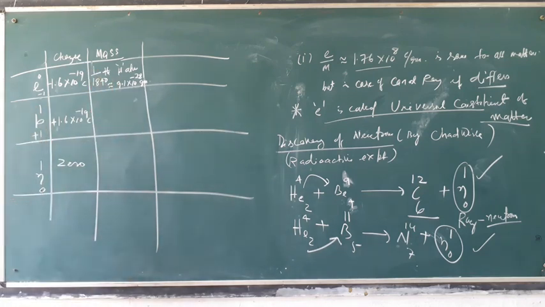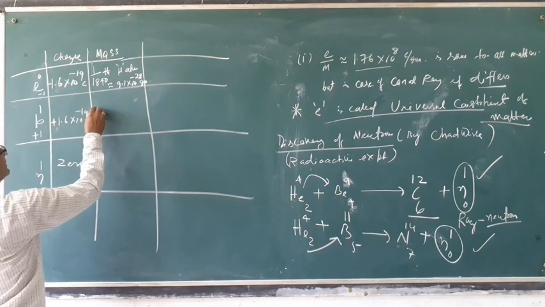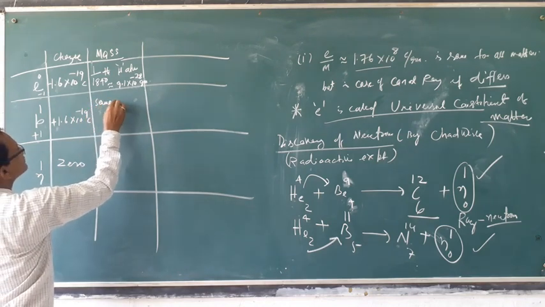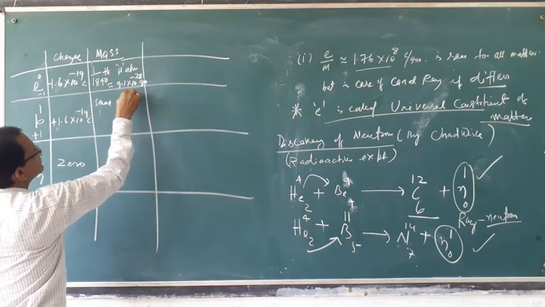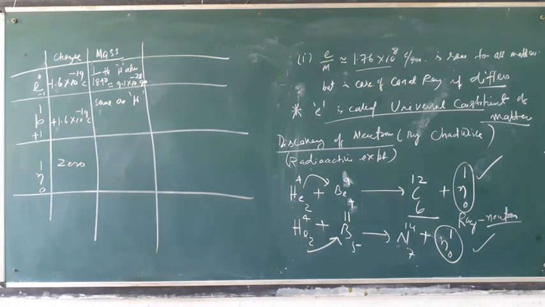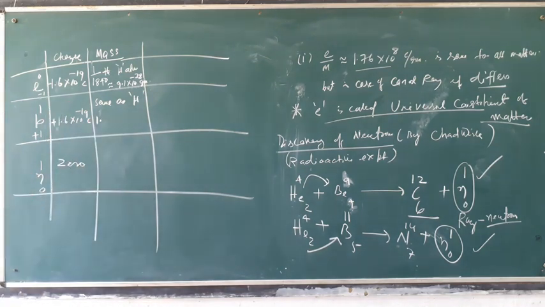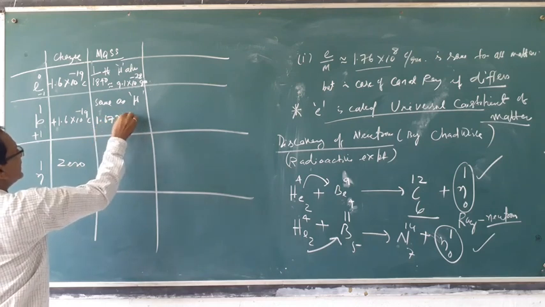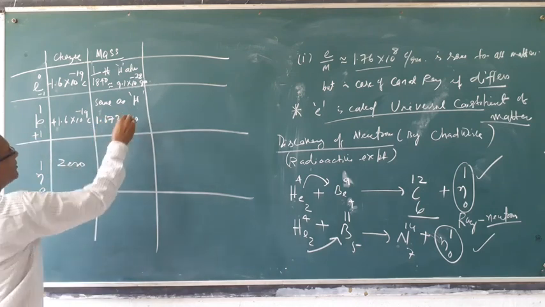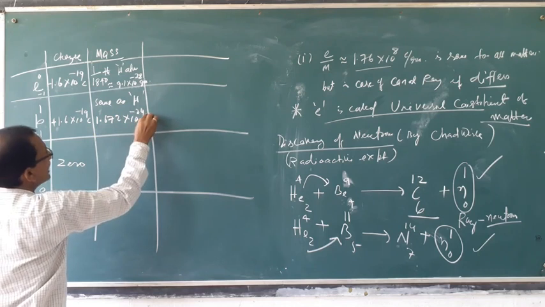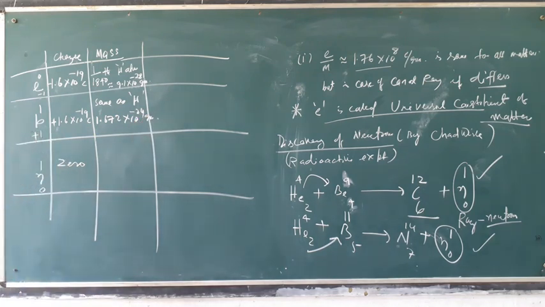But proton mass is just about the same as hydrogen. How much? That is 1.672 into 10 to the power minus 24 gram. Approximately like the hydrogen atom.